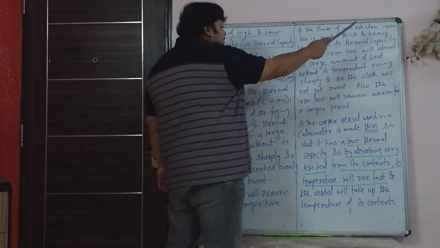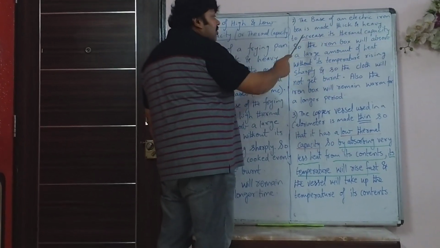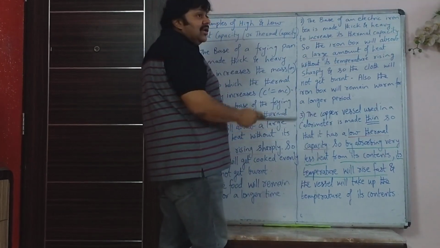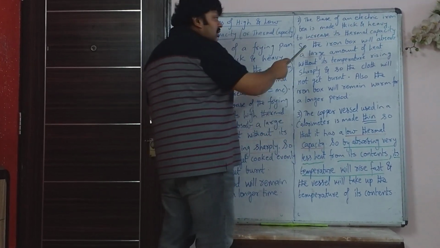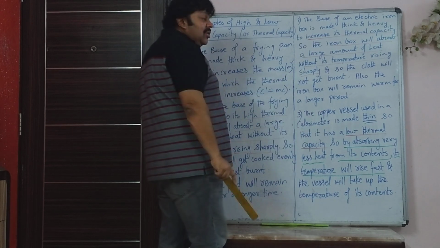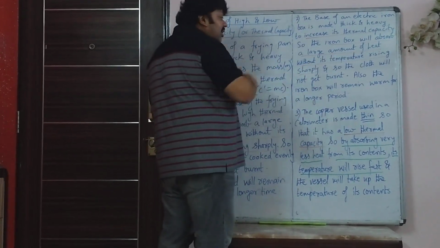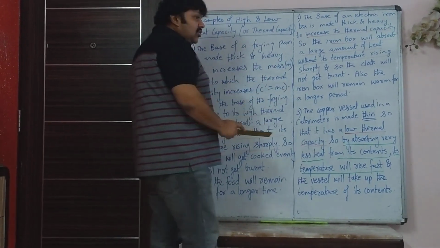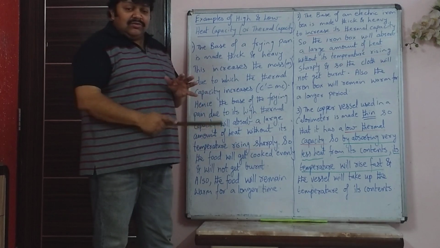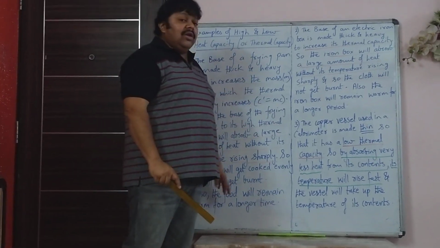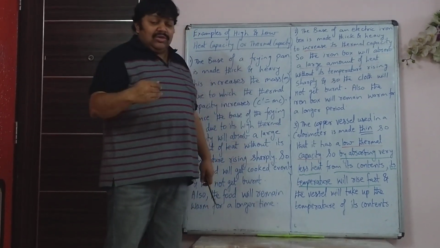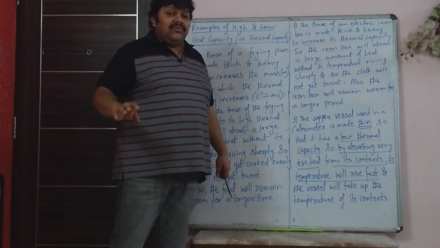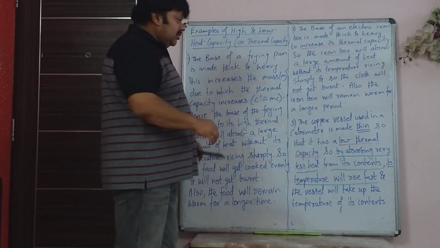Here, the base of the electric iron box is made thick and heavy to increase its thermal capacity. So these are the key words which I have underlined, they should be there in the answer. So the iron box will absorb a large amount of heat without its temperature rising sharply, and so the cloth will not get burnt. Also, once you switch off the iron box, it will remain hot or warm for a longer period of time. So even without using so much electricity, once it is adequately warm, you can iron a couple of clothes and then switch it on again.